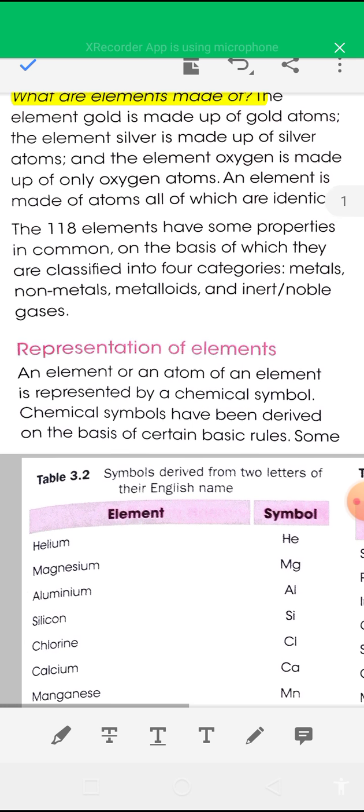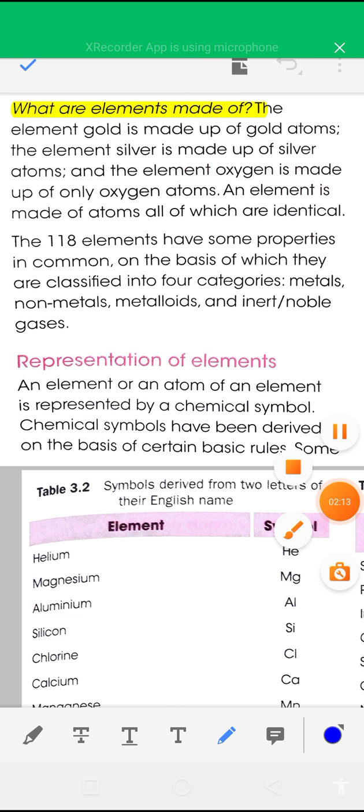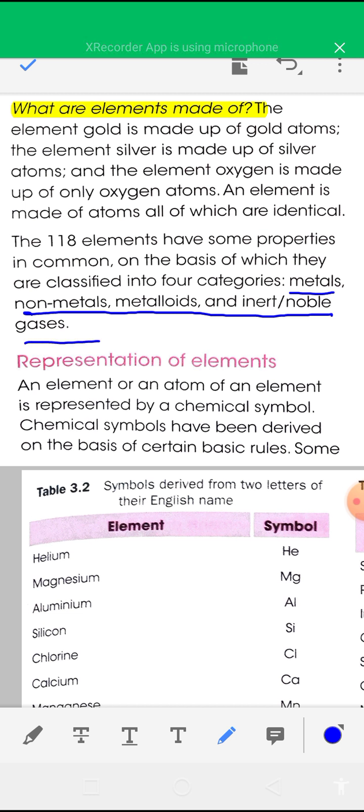And elements can be of different types, like metals, non-metals, metalloids and inert or noble gases. You can classify elements into four categories: metals, non-metals, metalloids and inert gases or noble gases.